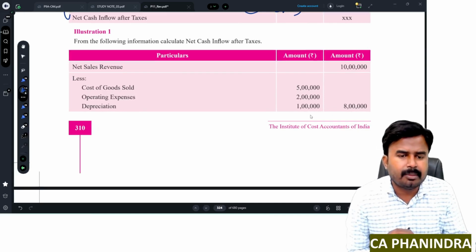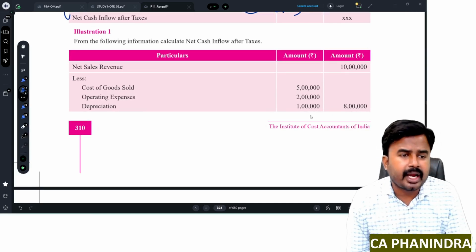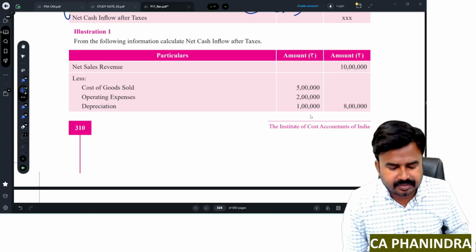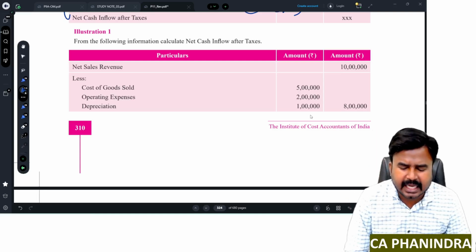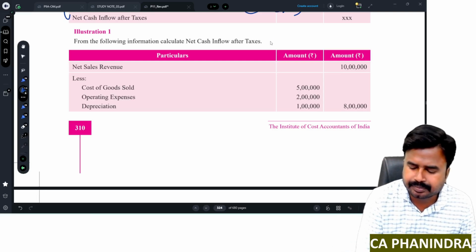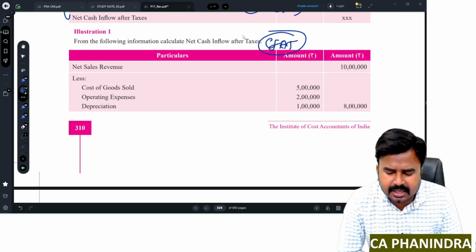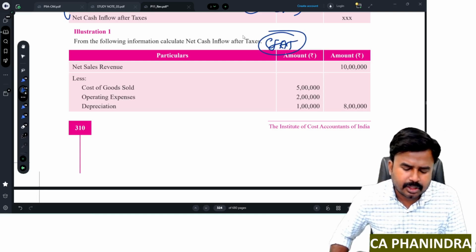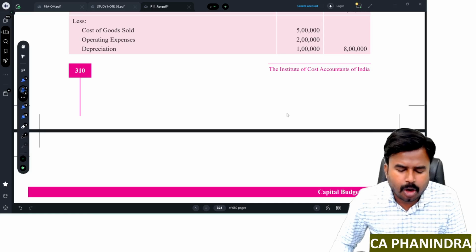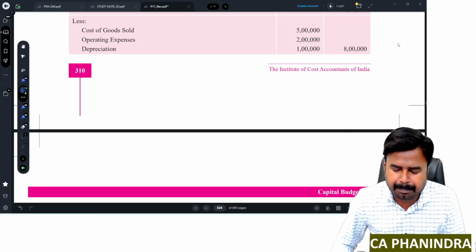Here is illustration number 1. This is regarding identification of cash flows. From the following information, calculate net cash inflows after tax, nothing but CFAT, cash flows after tax. Net sales revenue minus cost of goods sold, operating expenses, depreciation.